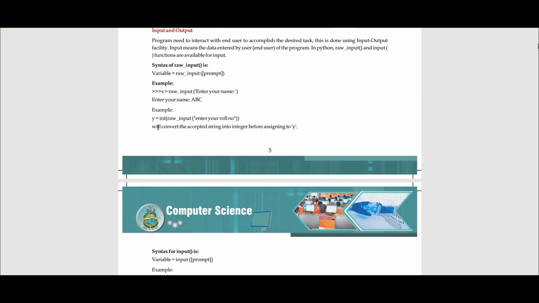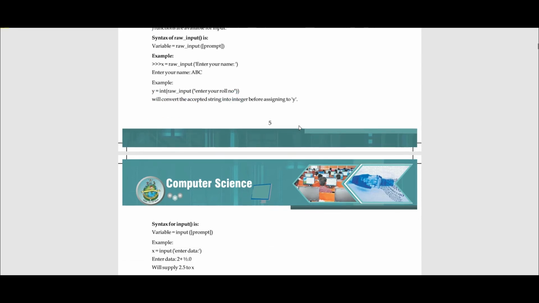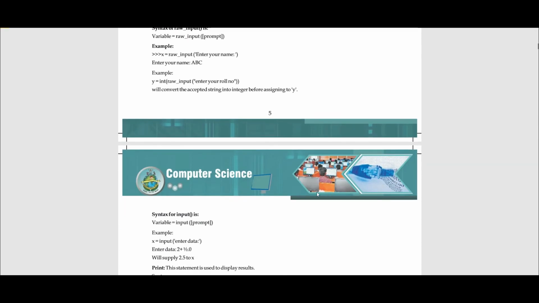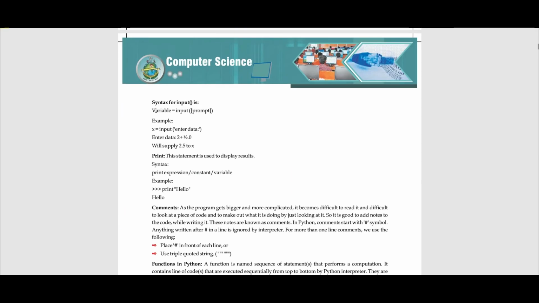Okay, so this will convert the accepted string into integer before assigning to Y. Okay, so I hope the above explanation which I gave was quite clear. Okay, now similarly other examples are given. Now here we conclude the input part.